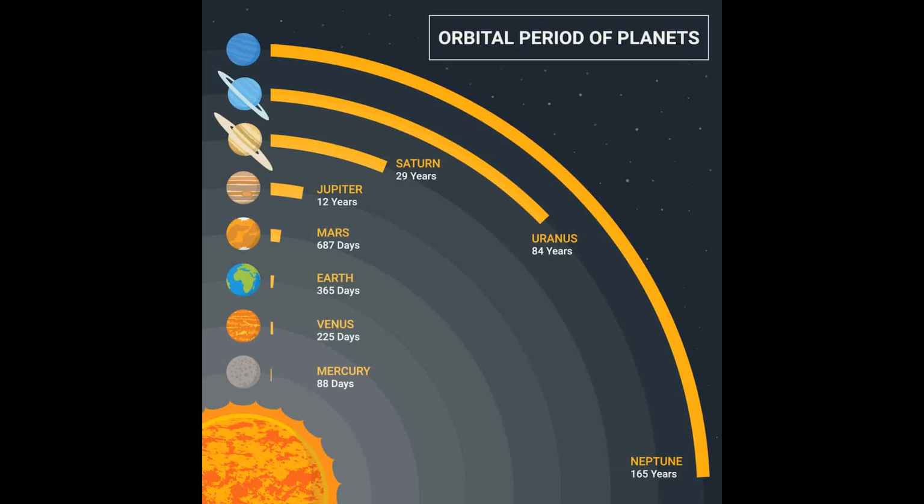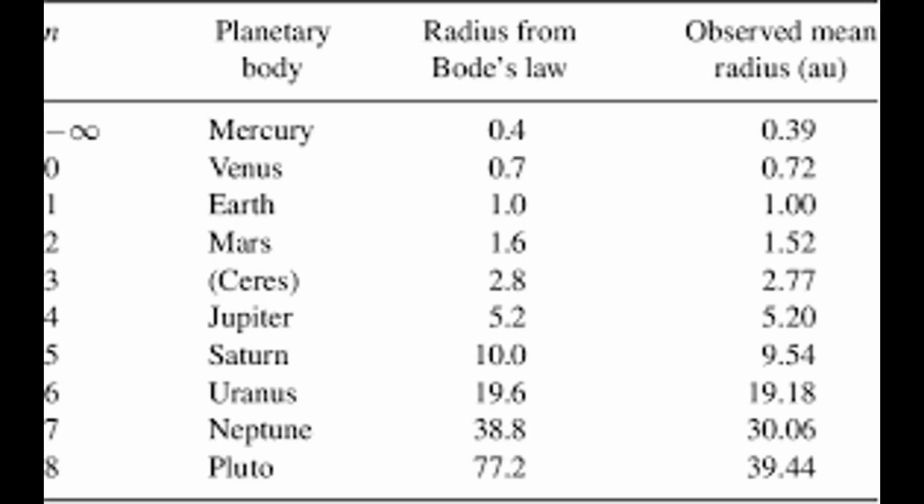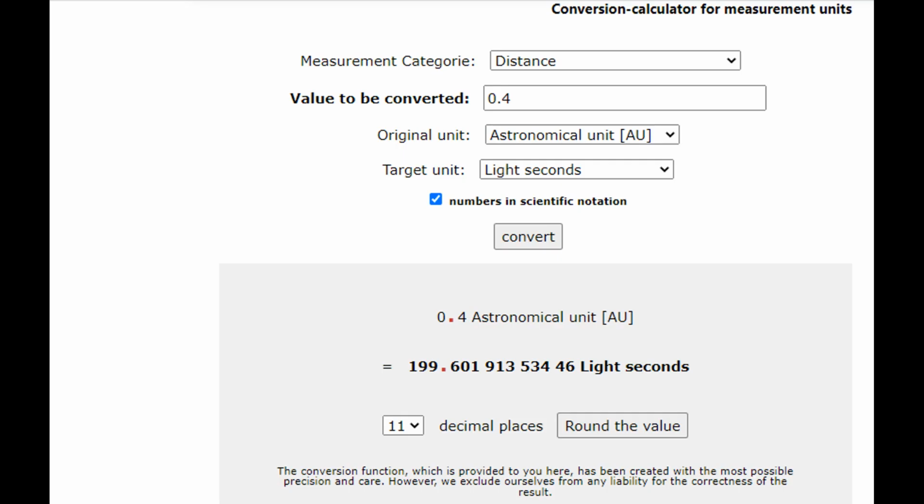As we know, planets revolve around the Sun in a heliocentric view. It is Mercury which takes 88 days to complete one revolution. Now, according to Bode's law, the distance between Mercury and Sun is 0.4 astronomical units. AU means astronomical unit and is a unit of length, roughly the distance from Earth to the Sun. Simply, AU is equal to the distance between Earth and Sun. From Bode's law, we came to know that the distance to Mercury is 0.4 astronomical units.